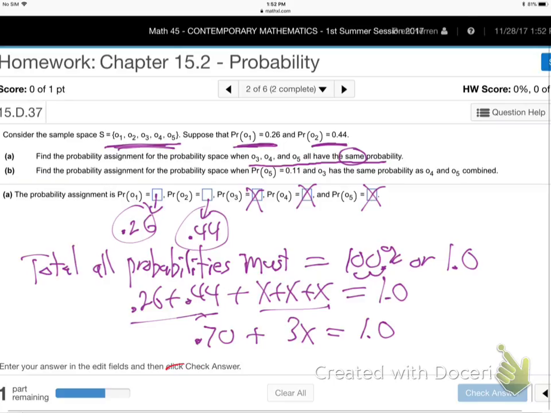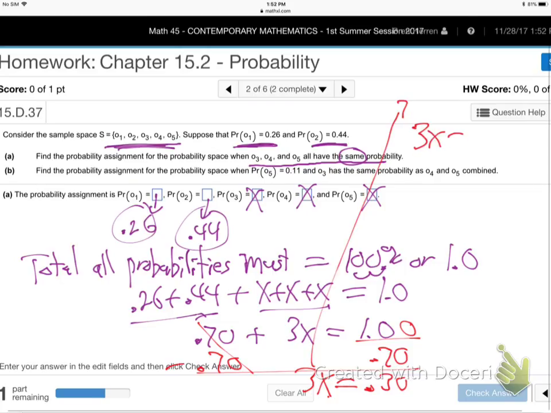Remember algebra? You subtract the 0.70 from both sides, the 70 cents. And so 3X is $1 minus 70 cents, 30 cents, right? Last step to get X alone? Divide by 3. All right, 3X is 0.30. Divide by 3. X is 0.10. Yeah, so each of them is 0.10. Each of them has a 10% chance.